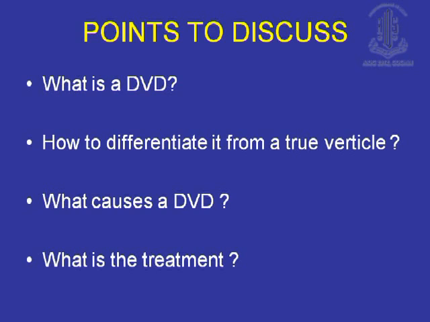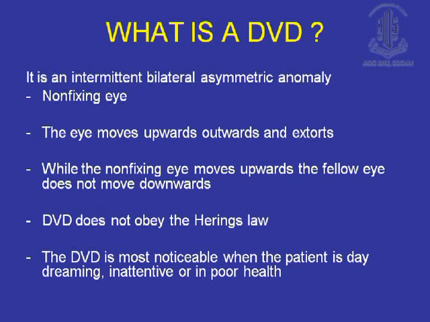Well, some of the points to discuss on this topic are: what is a DVD, which Dr. Santhan Gopal has already told you; how does one differentiate a DVD from a true vertical deviation, because the management of a DVD and a true vertical deviation differs; and what causes the DVD and what is the treatment. So what is a DVD? It is an intermittent bilateral asymmetric anomaly commonly seen in the non-fixing eye. The eye moves upwards, outwards,